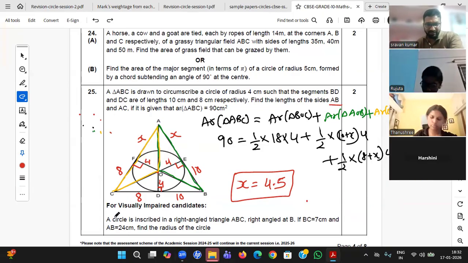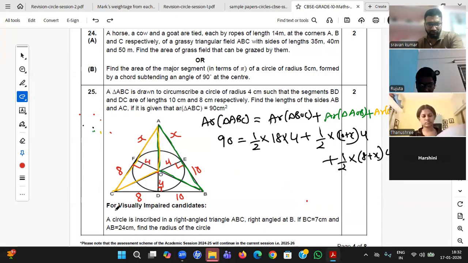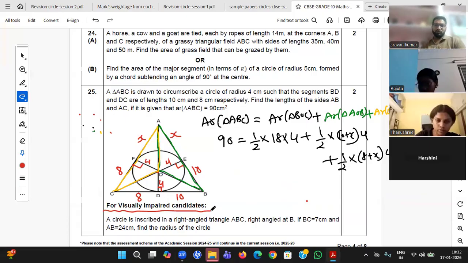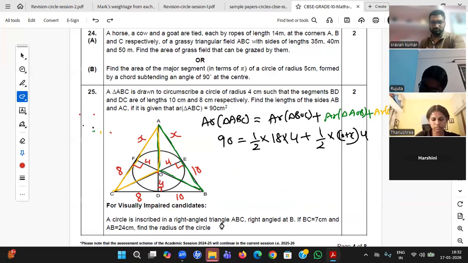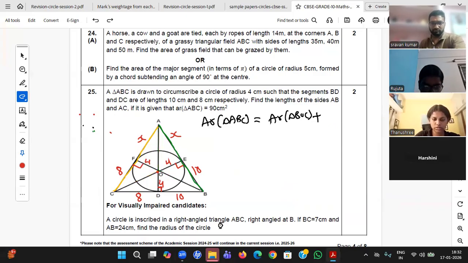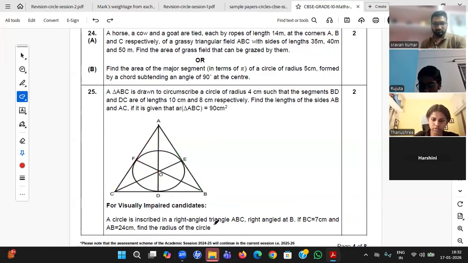For visually impaired students, it is given. So you are more efficient now. We should all thank God for making us fully efficient in our body. So try to give this answer. A circle is inscribed in a right angle triangle. BC is 7, AB is 24. Find the radius of the circle. The circle is inscribed in a right angle triangle. This is the right angle triangle.